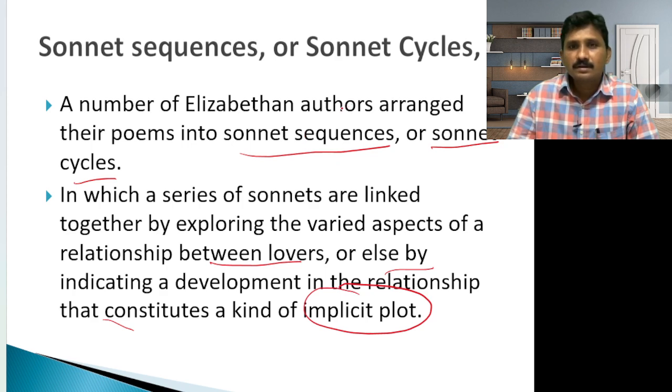The majority of the Elizabethan authors arranged their poems in the sonnet sequence or sonnet cycle, exploring varied aspects of the relation between lovers by indicating development.